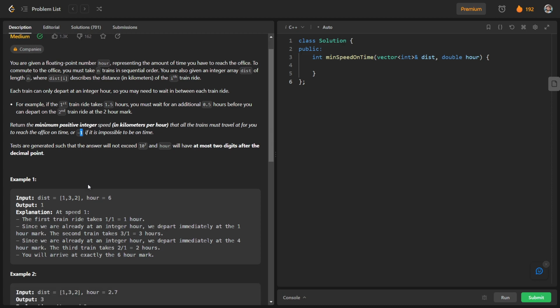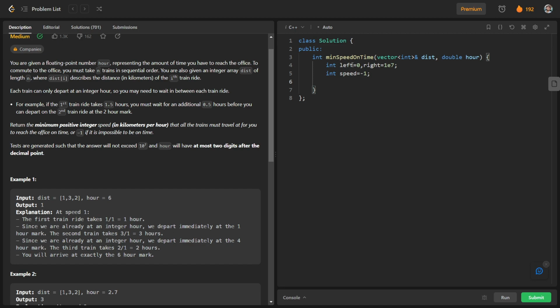We will have some range of speeds, and we will perform binary search over that range. So I can have the left pointer as 0 and the right pointer as, let's say, 1e7. These are the two pointers in binary search. We will have our answer as, let's say, min speed, which we are going to return, and initially it is -1.